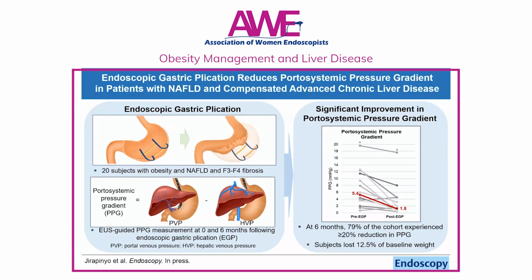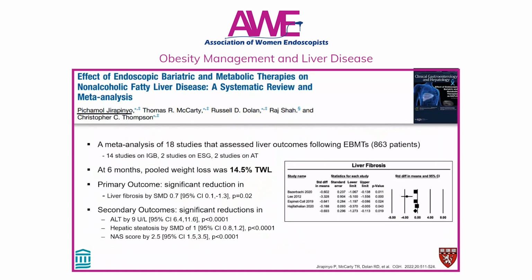As you can see in the graph on the right, there was a significant improvement in PPG at 6 months following POST. Specifically, the median PPG went from 5.4 down to 1.8 millimeters mercury. Additionally, about 80% of the cohort experienced at least 20% reduction in PPG, which was previously deemed to be a threshold for a reduction in risk of variceal bleeding and death.